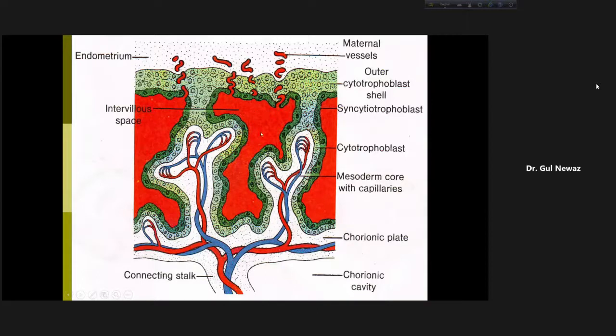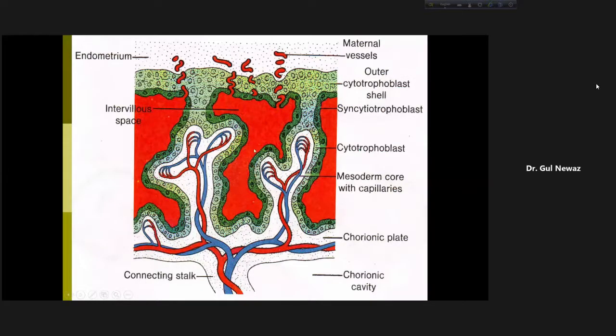These reds, the red color, this is all maternal blood here, here also, and they have come from maternal blood vessels. Look here, maternal vessels in the endometrium, because these cells have eroded maternal blood vessels. I told you, they have eaten the maternal blood vessels, so maternal blood seeps here, slowly enters here. So this is the intervillus space.